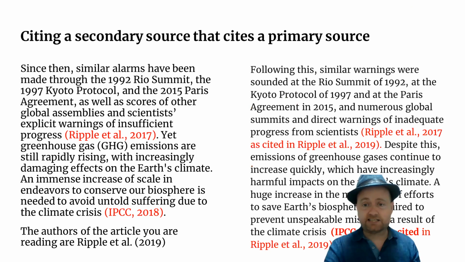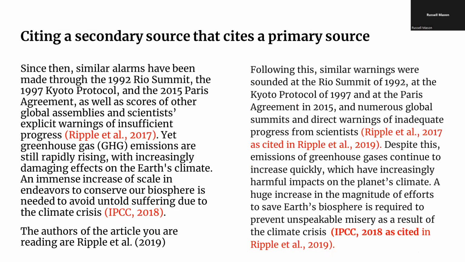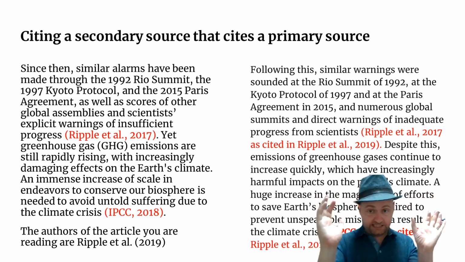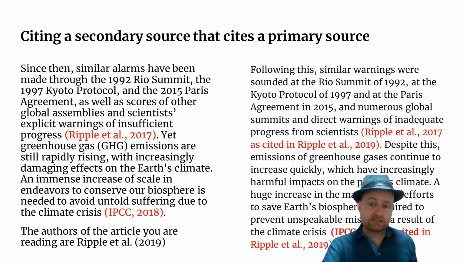So when it's actually in the text, it looks like this. You would just include the information in parentheses at the end of the sentence. So it's a long citation in this case. Ripple et al. 2017 as cited in his second article in 2019. And again, IPCC 2018 as cited in Ripple 2019. So you can see that it's all in the parenthesis at the end of the sentence. So that's the best way to do it. Include all of this information in a citation at the end after the last piece of information.